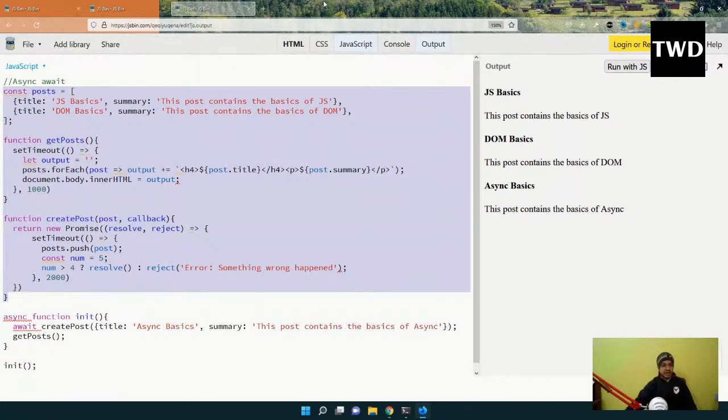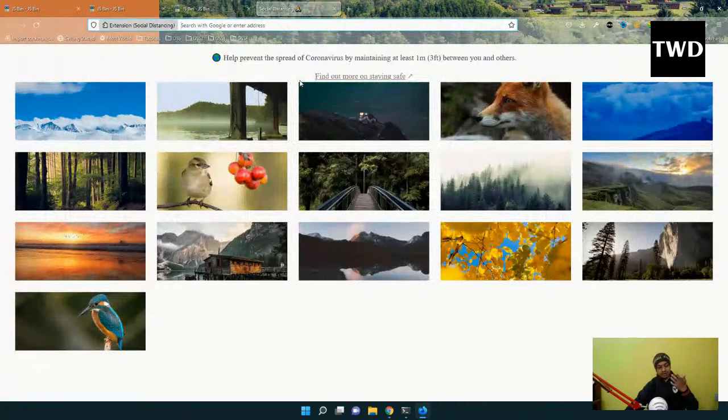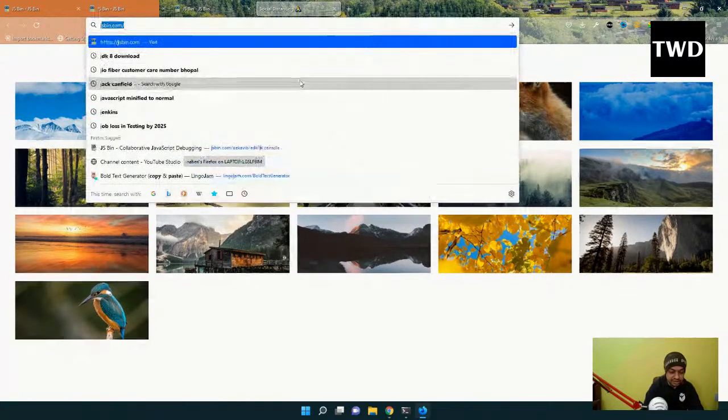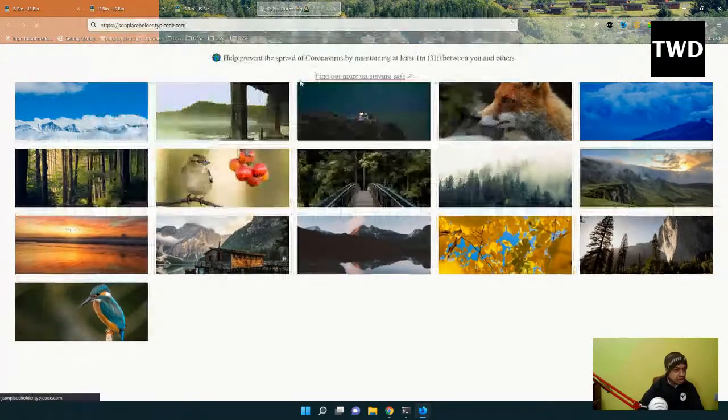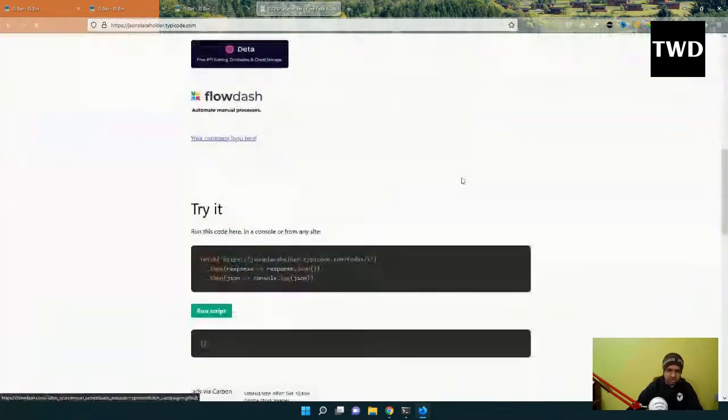We are going to hit some API endpoints. So what are the API endpoints? There are many API endpoints. So you don't even have to learn a backend or something. There are very good API endpoints. So initially the practice you should do like that only. There is a very good site known as JSON Placeholder, which you will see a lot of people use. I also use it a lot in my examples.